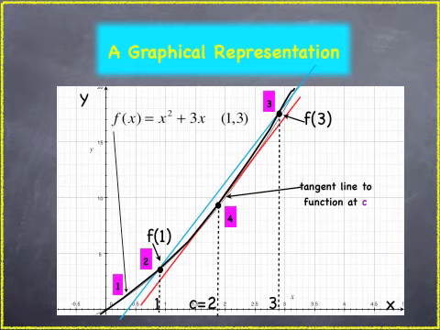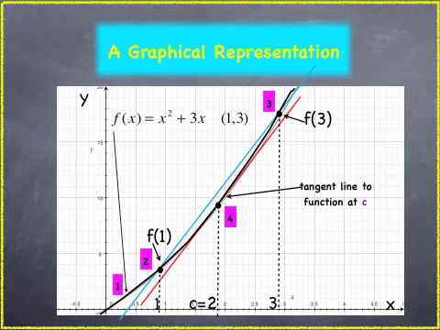Now, as far as our theorem goes, there are two sides to the equation, as you recall. On the right side, we're looking at the average rate of change. That has to do with the slope of the line that moves between x is 1 and x is 3. So that's our blue line on our graph. The average rate of change on our interval will be the slope of that blue line. Now, that is in turn equal to f prime of c.